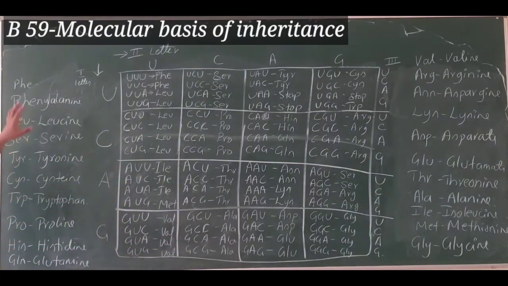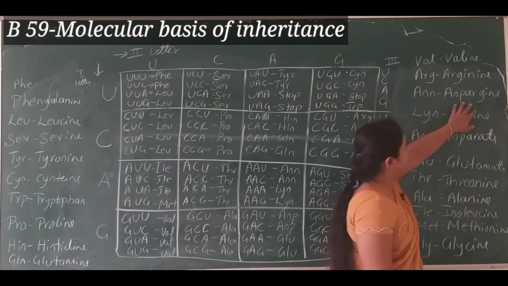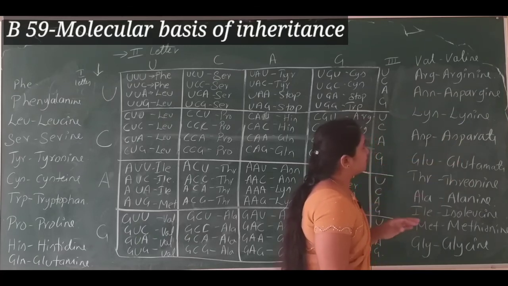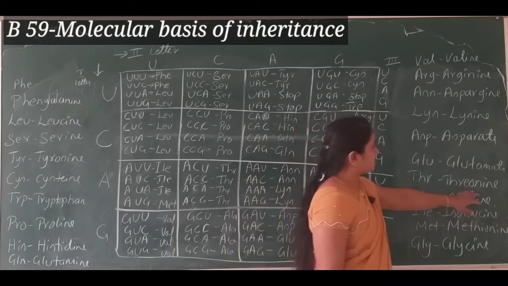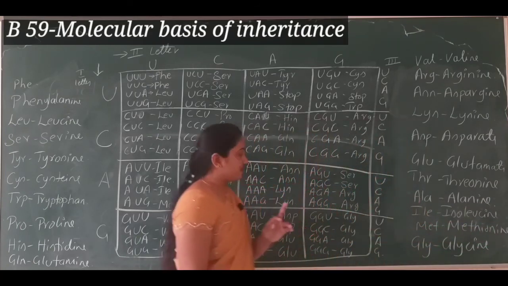Okay, so just have a glance at these amino acids. PHE is phenylalanine, LEU leucine, SER serine, TYR tyrosine, CYS cysteine, tryptophan, proline, histidine, glutamine, valine, arginine, asparagine, lysine, aspartate, glutamate, threonine, alanine, isoleucine, ILE.